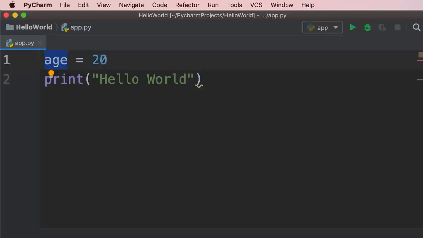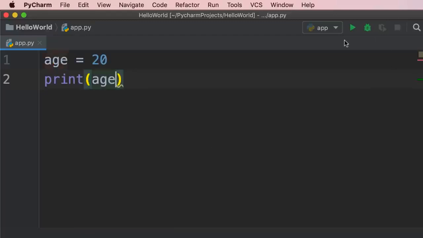So now we can read the value at this memory location and print it on the terminal. So instead of printing hello world, we want to print the value of the age variable. So I'm going to delete what we have inside parentheses and type age. Note that I'm not adding quotes because if I run this program, we'll see the text age on the terminal. We don't want that. We want the value of the age variable. So let's remove the quotes and print the value of the age variable.